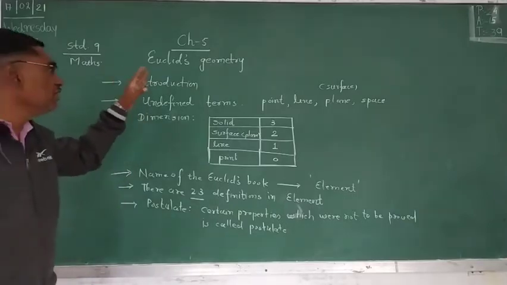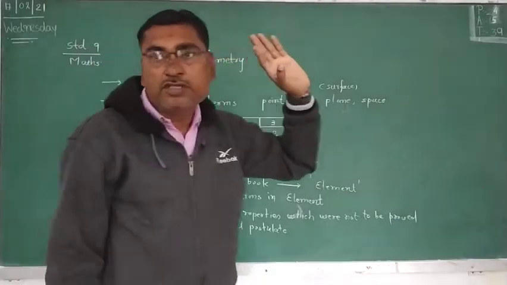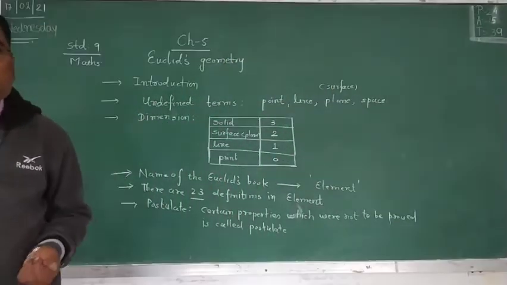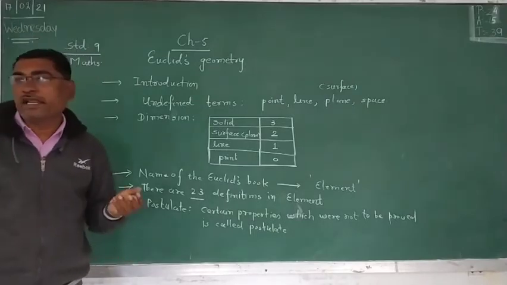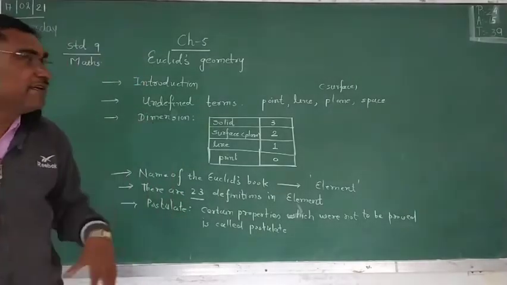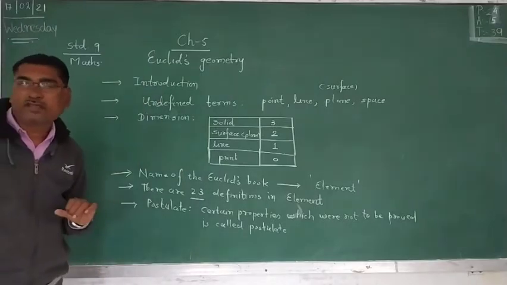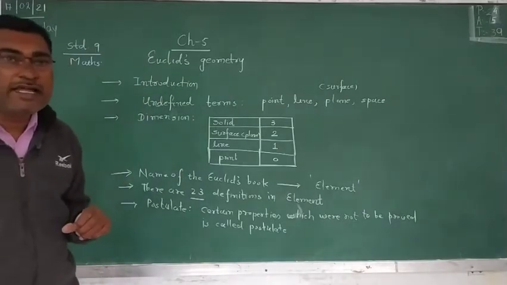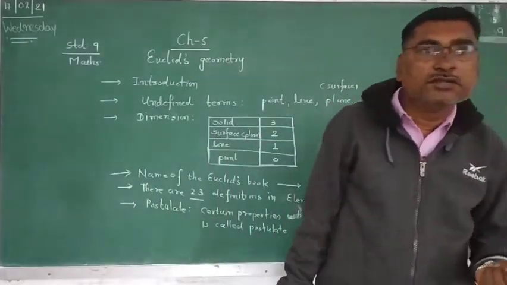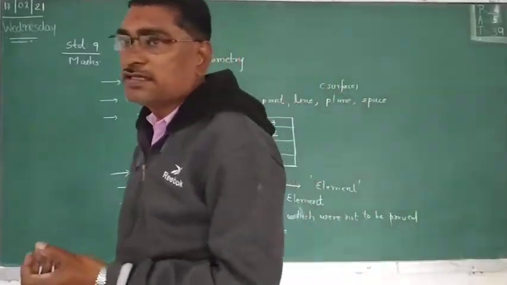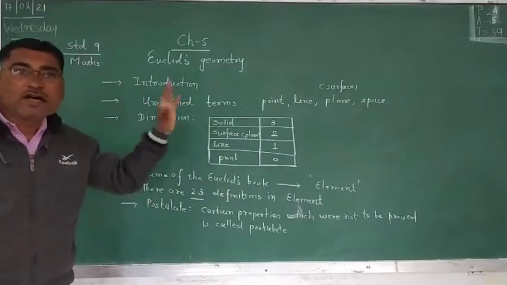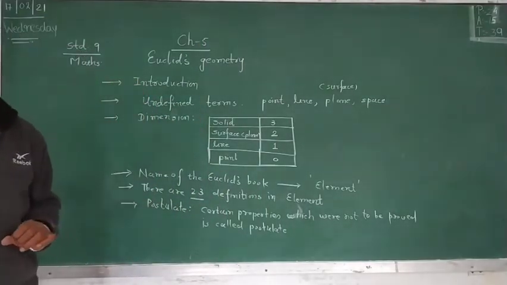So here is the word geometry. Geo means earth, metry means measure. The technique of measurement of the things of the earth is related with geometry. In the ancient era, there were Egyptians, Babylonians, Thales, Pythagoras, who were the discoverers of geometry.